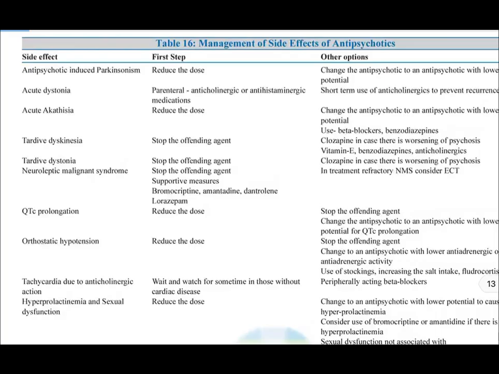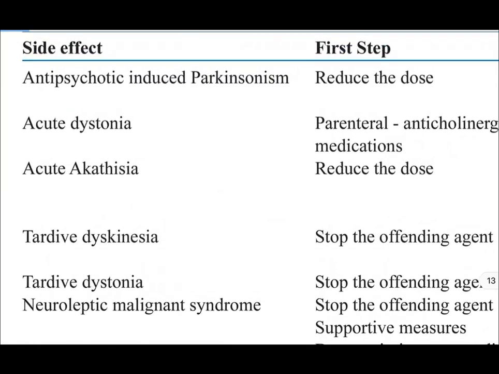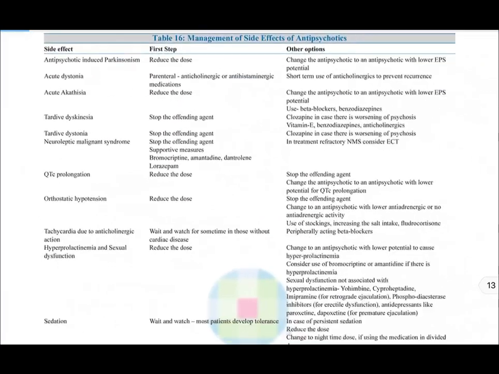Let's move forward. I would like to discuss this table because in the treatment of the illnesses like psychosis or schizophrenia through the antipsychotics, the very important thing is to maintain or manage the side effects of these medications. As like there are the few side effects like antipsychotic induced Parkinsonism, acute dystonia, acute akathisia, tardive dyskinesia, tardive dystonia, neuroleptic malignant syndrome. Most of it is understood that these side effects happen because of the excessive dopamine 2 receptor blockage.